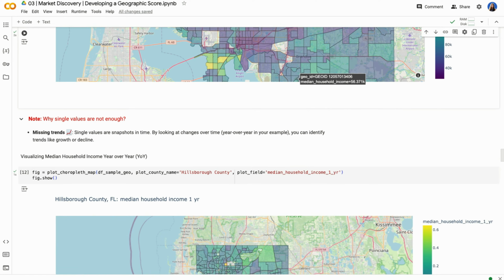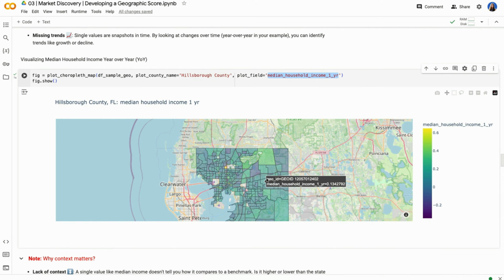By looking at changes, so looking at year over year, for example, we could start to see if things are trending upwards or downwards, helping us find the up and coming part of an area. So now looking at the same data set, I'm still looking at Hillsborough County. I'm going to look at median household income year over year. So instead of looking at the latest, which was 2022, I'm going to see how for each tract, each neighborhood, we've seen a change from 2021 to 2022. Have we seen median household income go up or have we seen it go down?